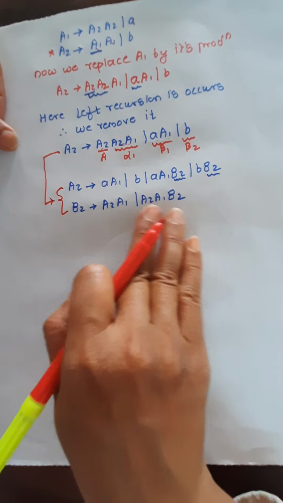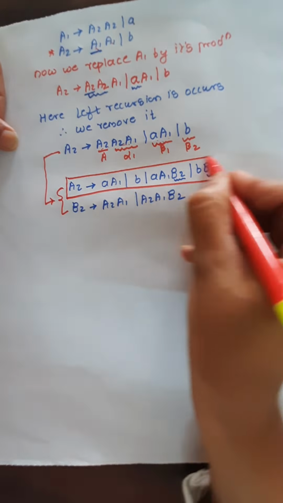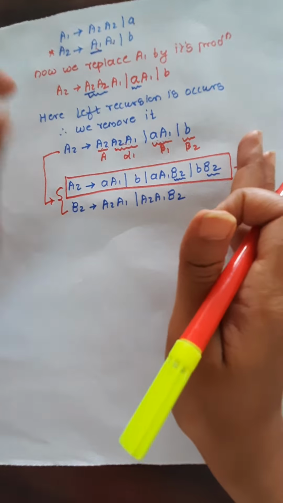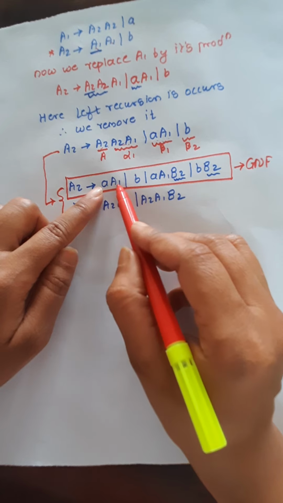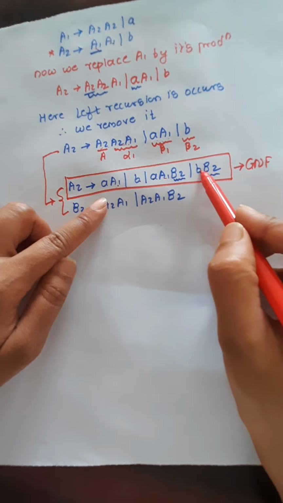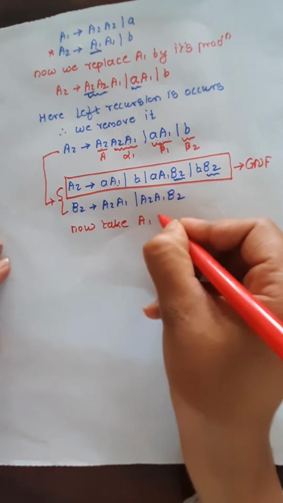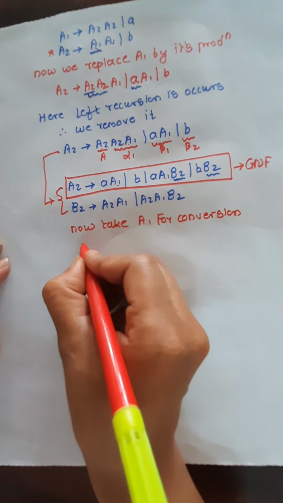Clear everyone? And by removing the left recursion, observe here, my A2 is converted into the GNF. Have you seen this? The right hand side of A2 follows the restriction of GNF, that is, start with a terminal, then non-terminals, or a single terminal. Yes, A2 is converted into a GNF. Fine. Now take A1 for conversion. Write down the A1 as it is.